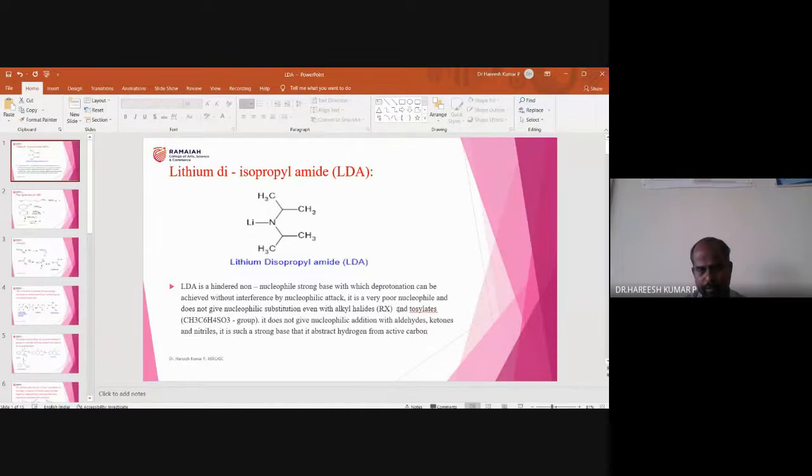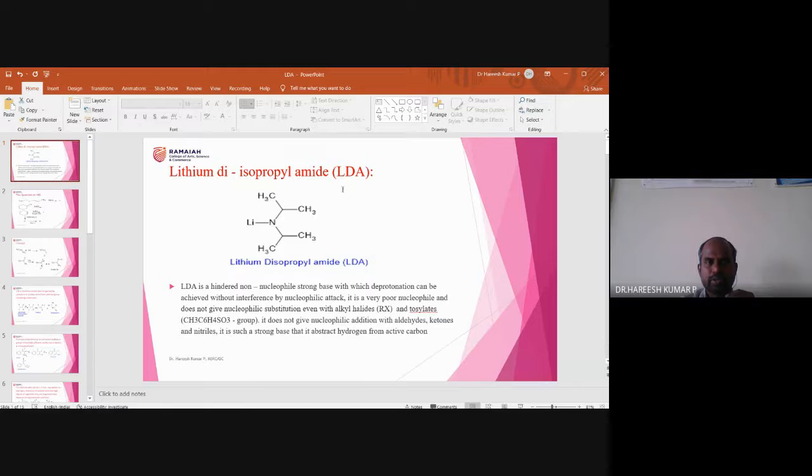Okay, today we will discuss a reagent called lithium diisopropyl amide. Usually this is called LDA, and it will have a structure like this. What you can observe, this group is called isopropyl group. This is also an isopropyl group, diisopropyl lithium amide.